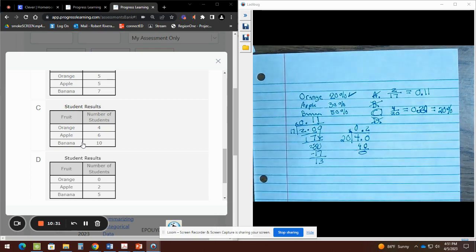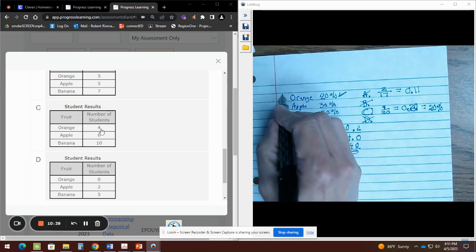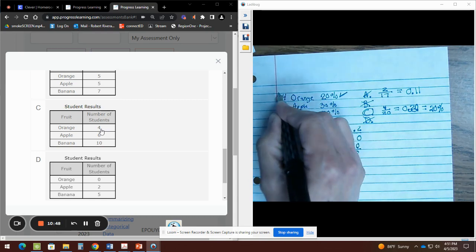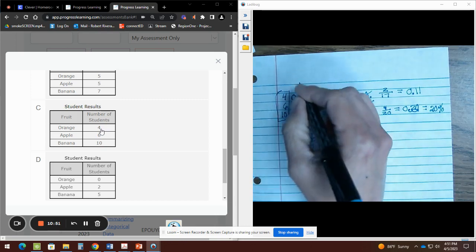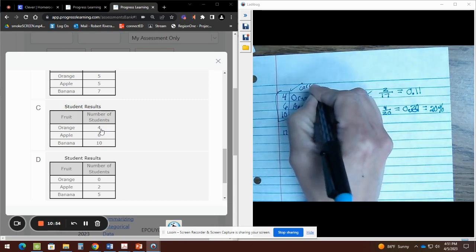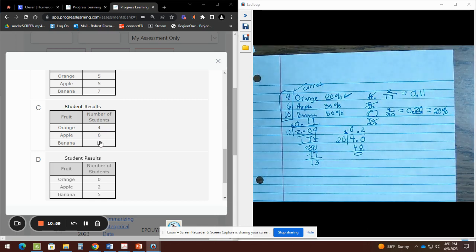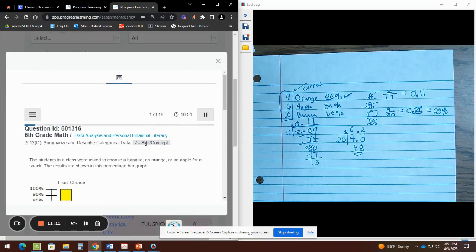Now your answer choice might be different. So my answer choice for letter C has 4 in orange. So I can actually come and put that here also, guys. So 4 is in orange. I'm matching it to my table. 6 was apple and 10 was banana. So the table that has this data, 4, 6, 10, is the correct one. So I would obviously choose, in my case, letter C. In your case, please look at the table to make sure that it matches the same because your answer choices might be scrambled. Okay.